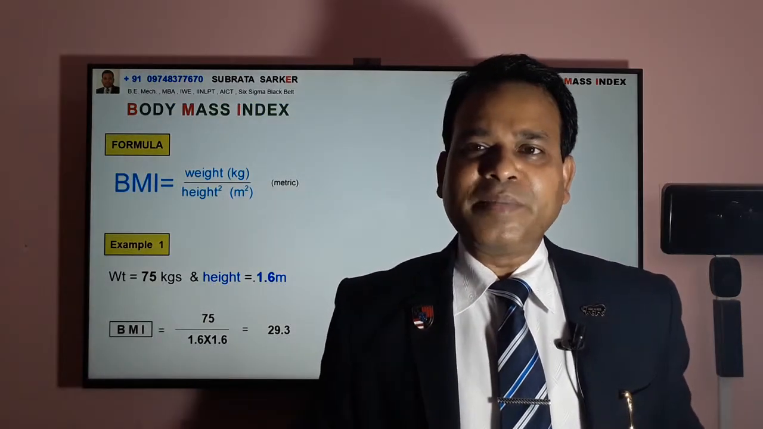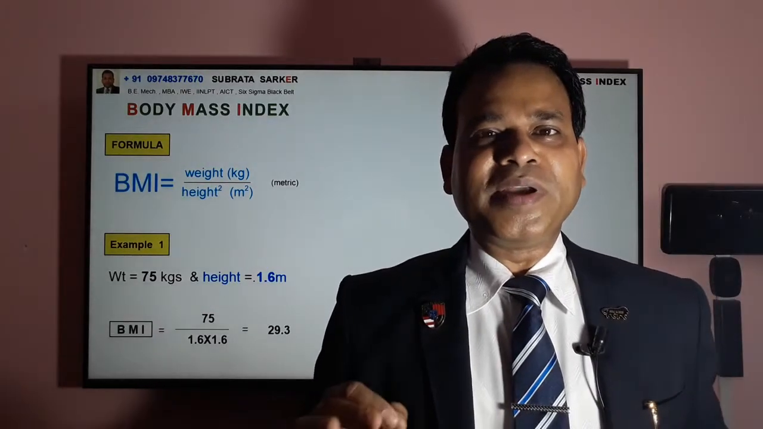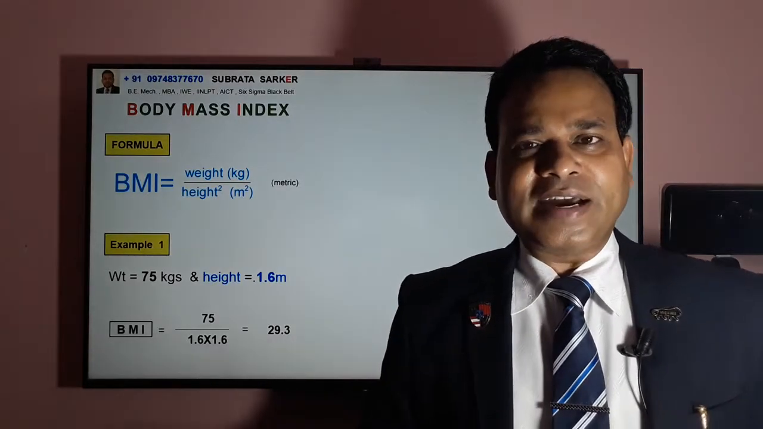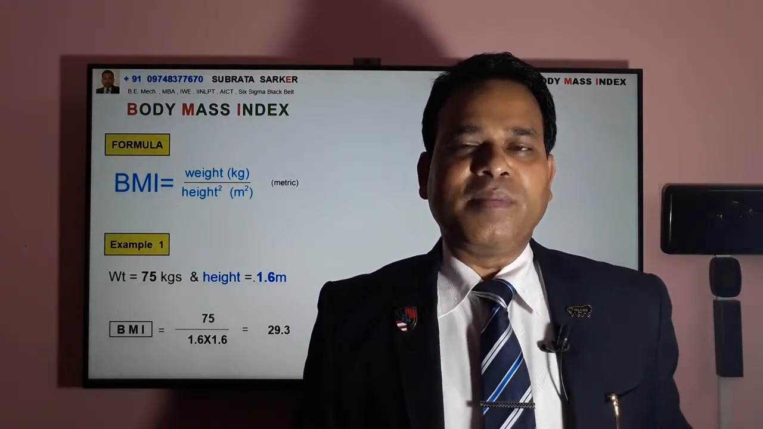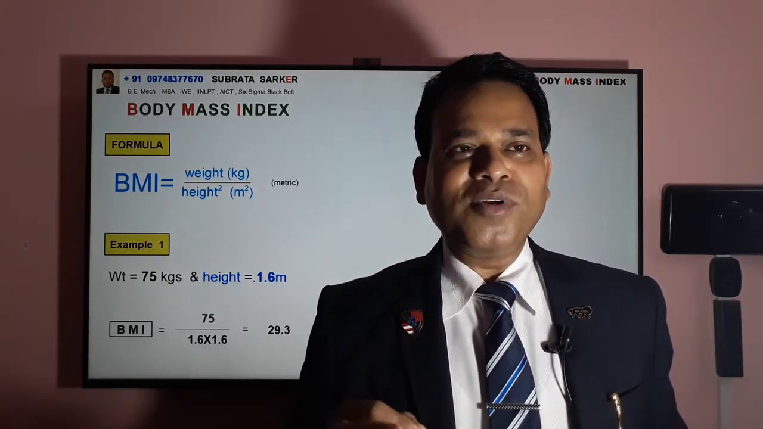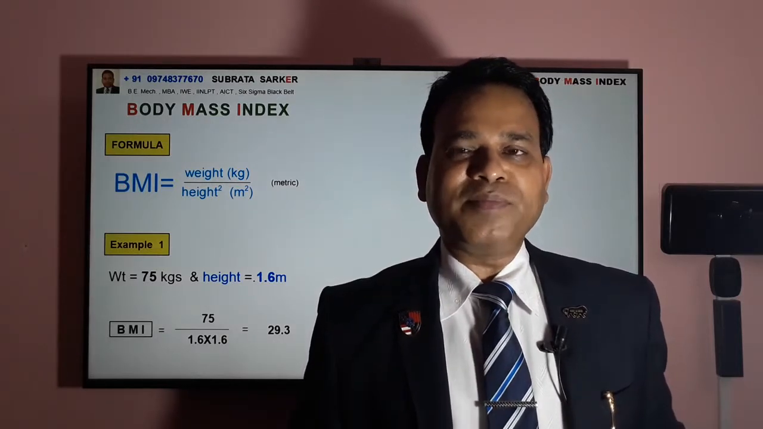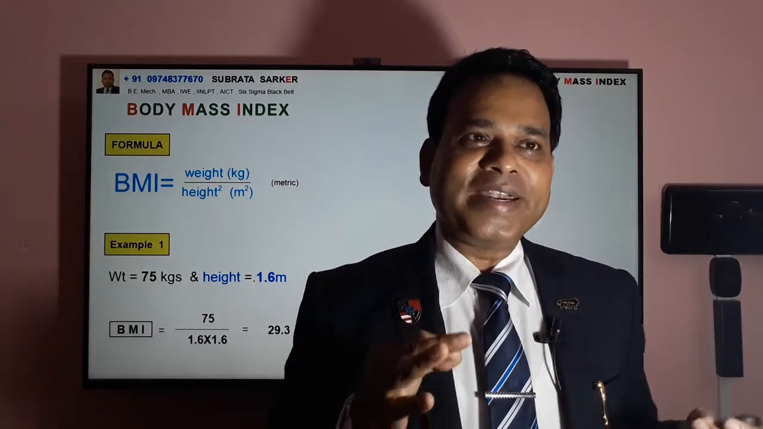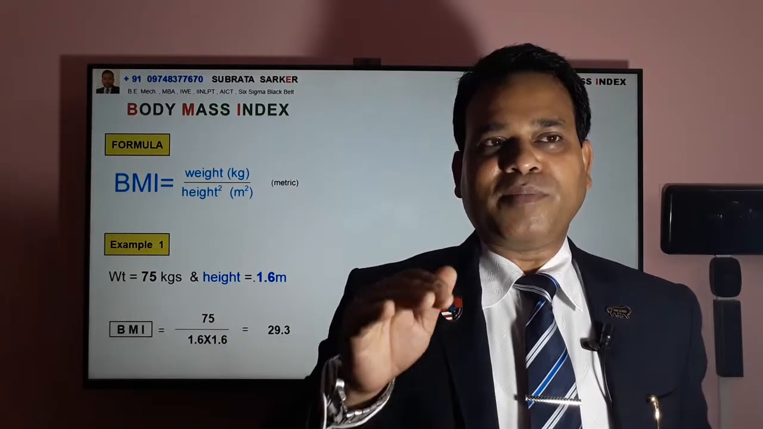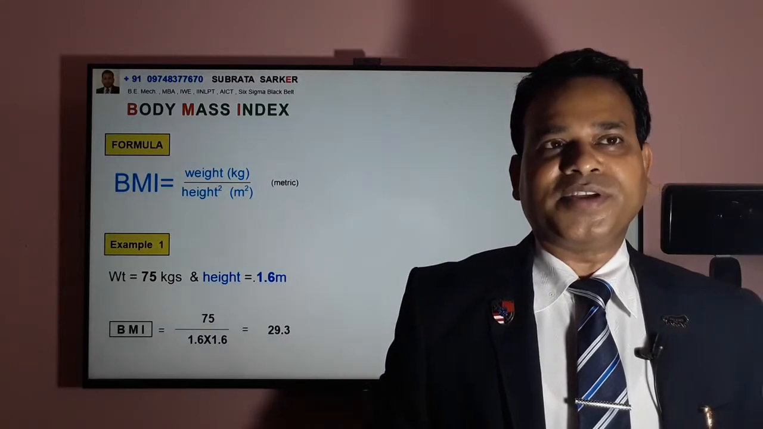So how to calculate the BMI? I have asked many people, more than 80% of people don't know what their BMI is. If you ask what is your weight, they understand, but what is your BMI? Because correctness of weight is BMI, body mass index. The formula of BMI is your weight in kg divided by your height in meter square. For example, if your weight is 75 kg and height is say 1.6 meter, then your body mass index is 75 divided by 1.6 into 1.6, that is 29.3.